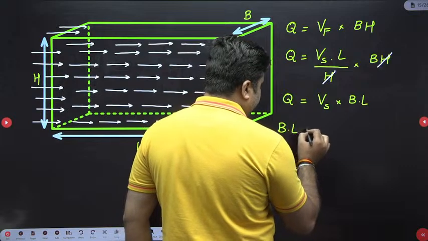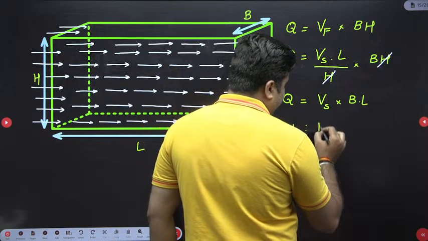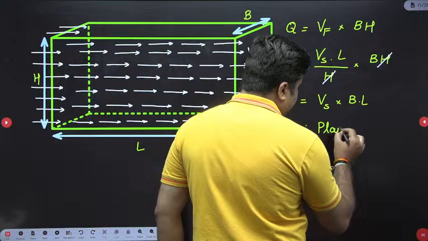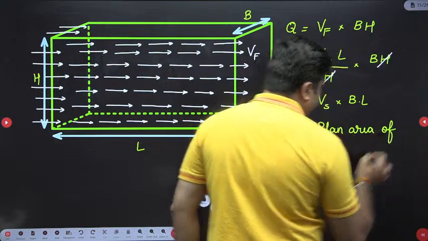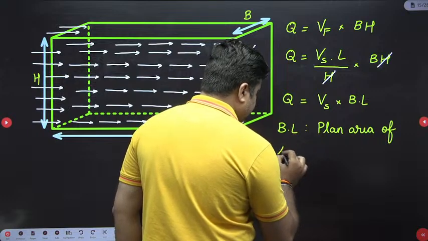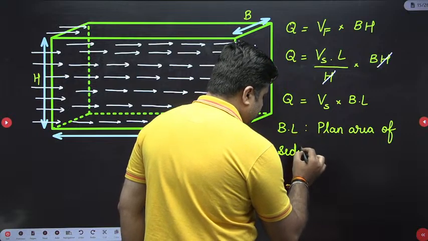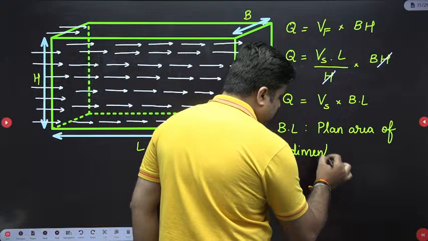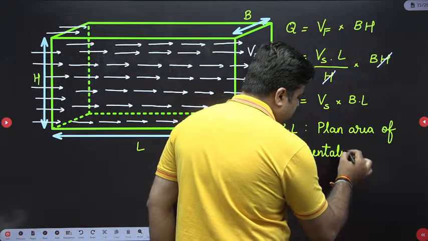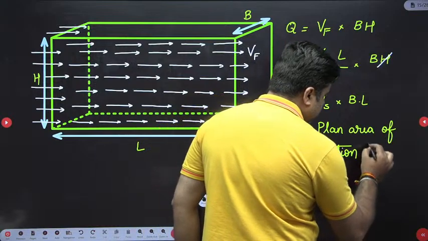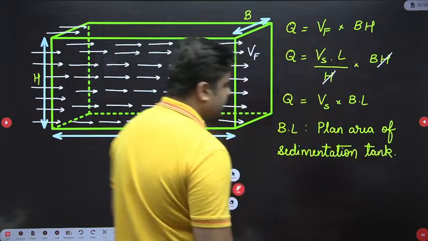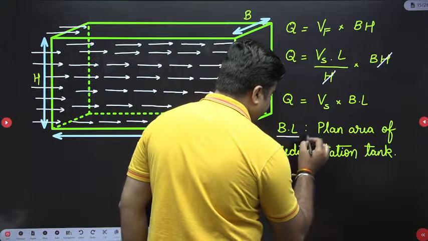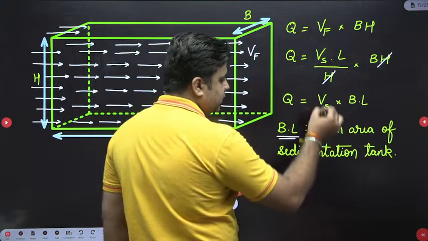B into L is the plan area of the sedimentation tank.